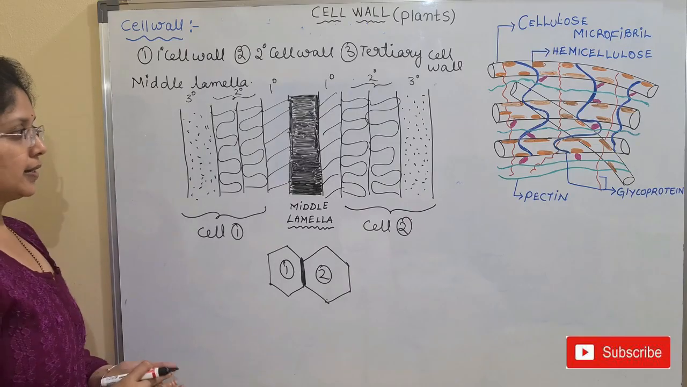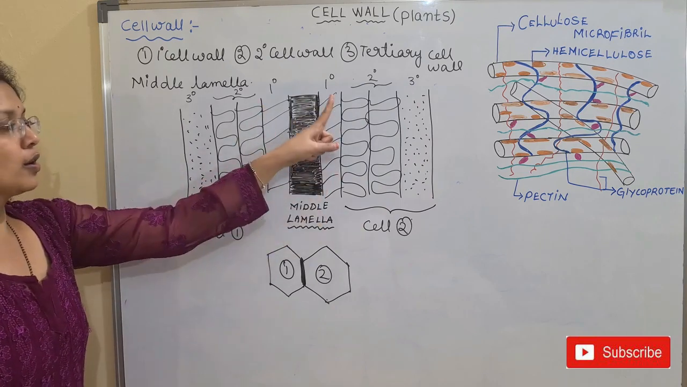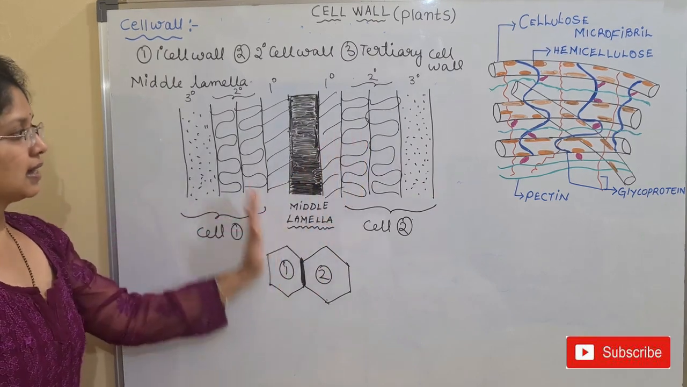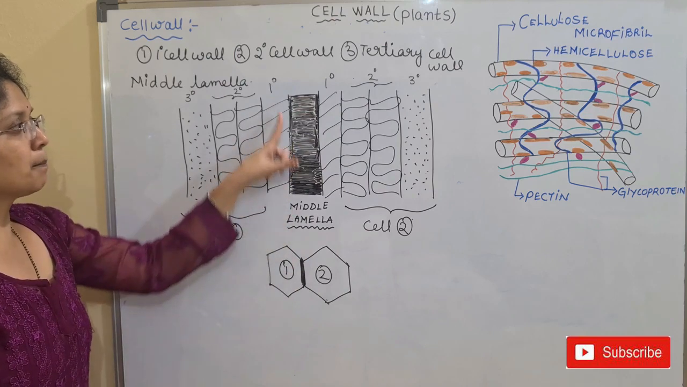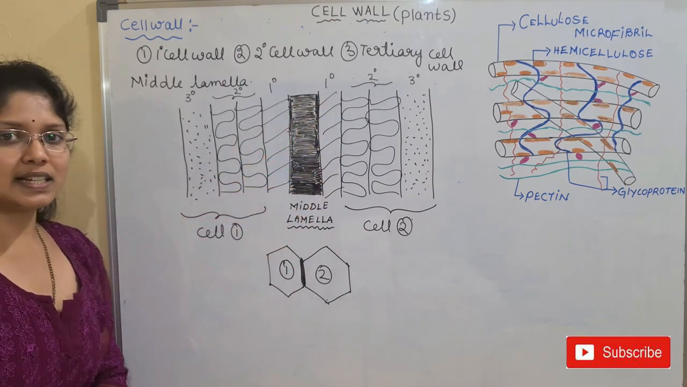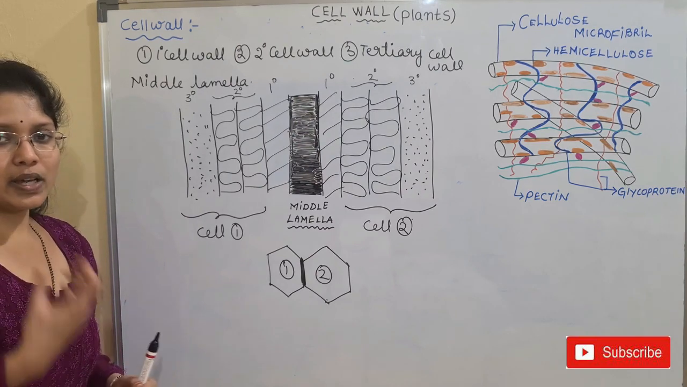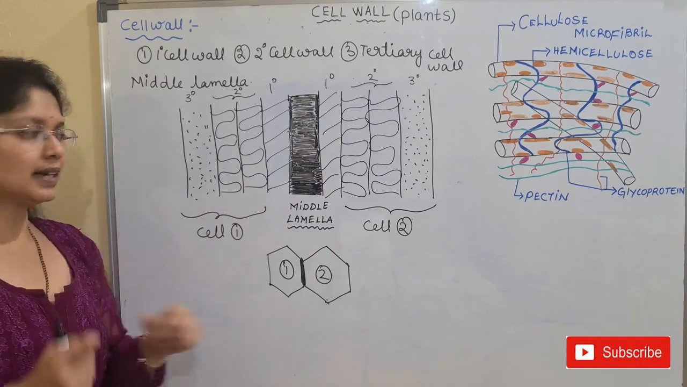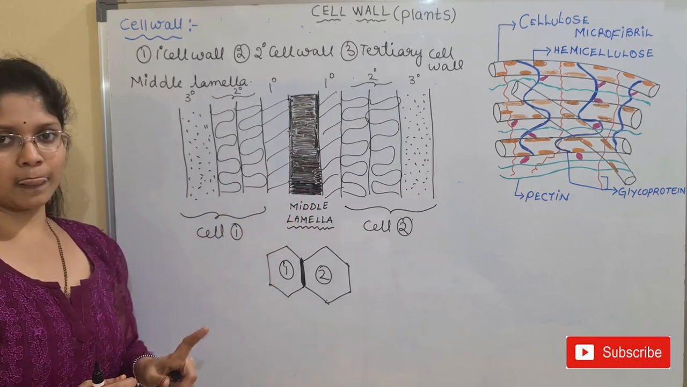So this is the structure here. After the middle lamella, we have the primary wall. On both sides, we have two cells. This is cell number 2 and this is cell number 1. The first layer of cell number 1 and 2 is the primary wall. This primary wall is the only layer which is seen in the case of young cells or immature cells. When the cell is very young, the cell wall will have only one layer. What is that layer? Along with the middle lamella, they have the primary wall.